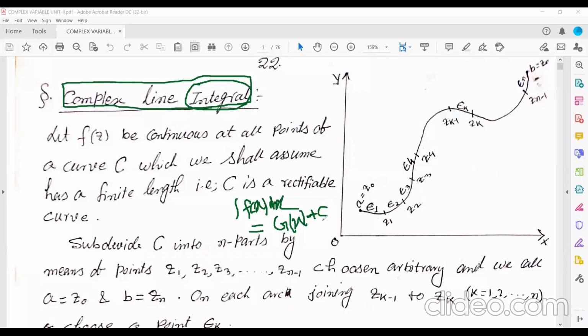For each value of c you will get one curve, so if you give infinite values to c, you will get an infinite number of curves. And together, if you combine all these, what will this be?